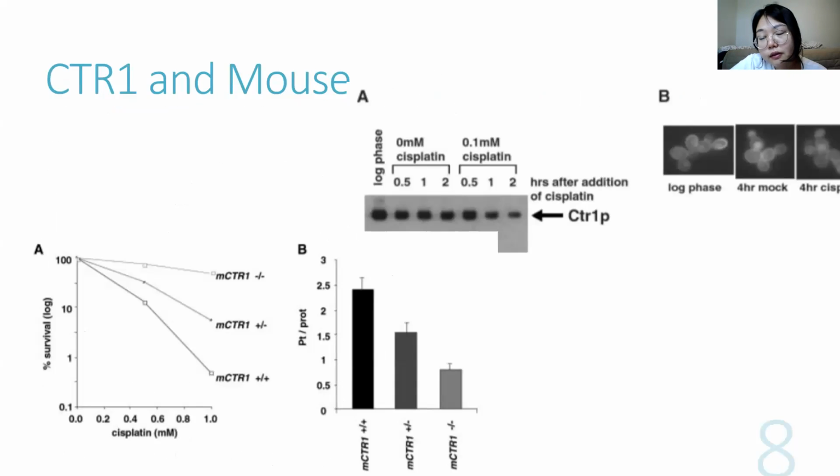Now, looking at the effects of CTR1 in mice, mammals contain functional homologs of the yeast CTR1 gene, hCTR1 in humans and mCTR1 in mice, which complements the yeast CTR1 mutant for intracellular copper deficiency. To test for a potential role of mammalian CTR1 in cisplatin resistance, the researchers prepared mouse cell lines from embryos that were wild-type, heterozygous, or homozygous for a knockout allele of mCTR1, and tested their cisplatin sensitivity.